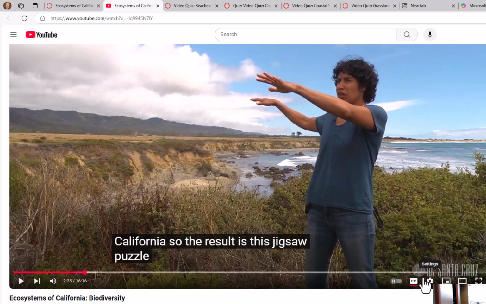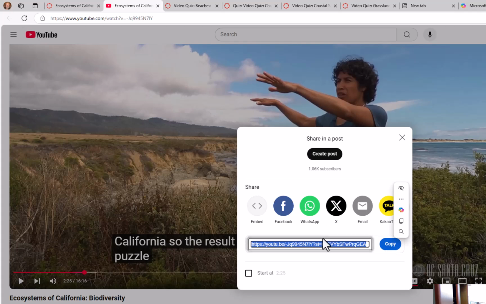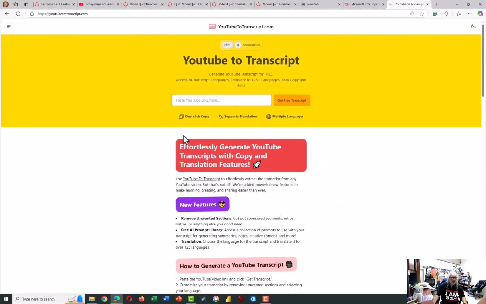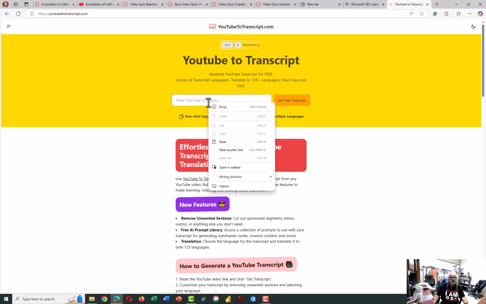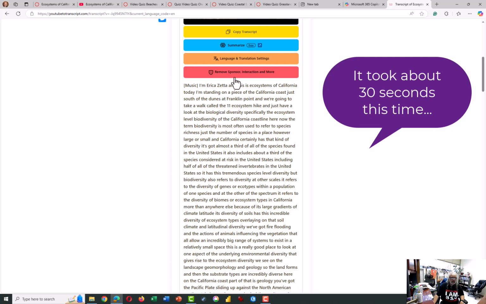There's multiple ways of getting it, but the easiest way, I believe, is to click share, grab the URL that's associated with the video, and go over to one of these transcript generators. So you just paste this in here, and then it gets you the free transcript in a matter of seconds. And here it is.